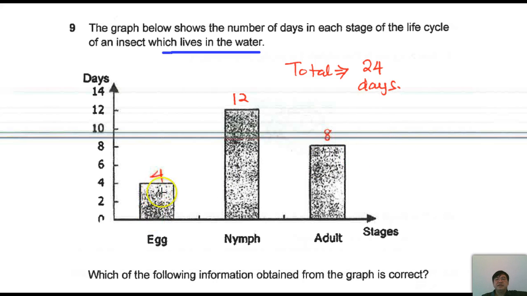What this means here is the egg remains as an egg for 4 days. After it hatches, it becomes a nymph. When it's a nymph, it remains a nymph for 12 days. Then later on, it becomes an adult by probably growing some wings, and it is reproductive. Then it lives as an adult for another 8 days. This is what it means. Let us take a look at the questions.